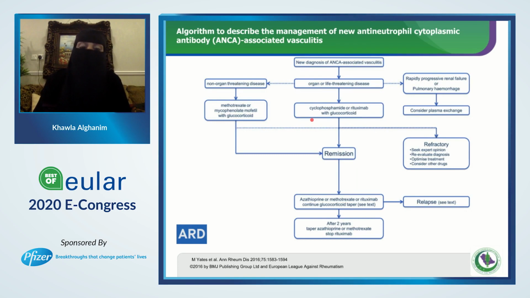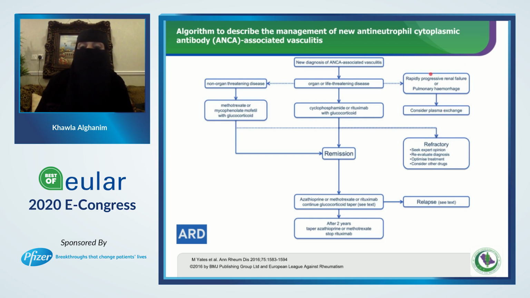However, there was a new study published in 2019, the MYCYC study. They compared the role of Silsibt with cyclophosphamide, and the result was really beautiful. Silsibt was not inferior to cyclophosphamide, especially for patients with MPO ANCA-associated vasculitis. However, there was a higher relapse rate, like double the rate, in patients with PR3 ANCA-associated vasculitis. So from this study, we can conclude that we can use Silsibt as an alternative to cyclophosphamide or rituximab as induction therapy, especially for patients with MPO ANCA-associated vasculitis.